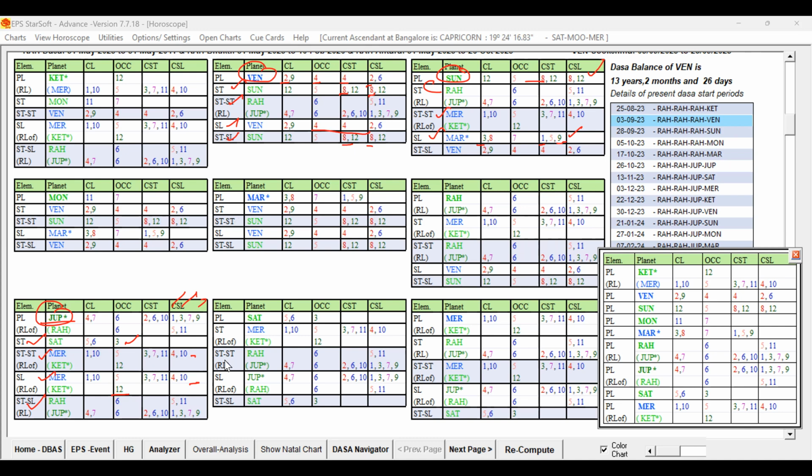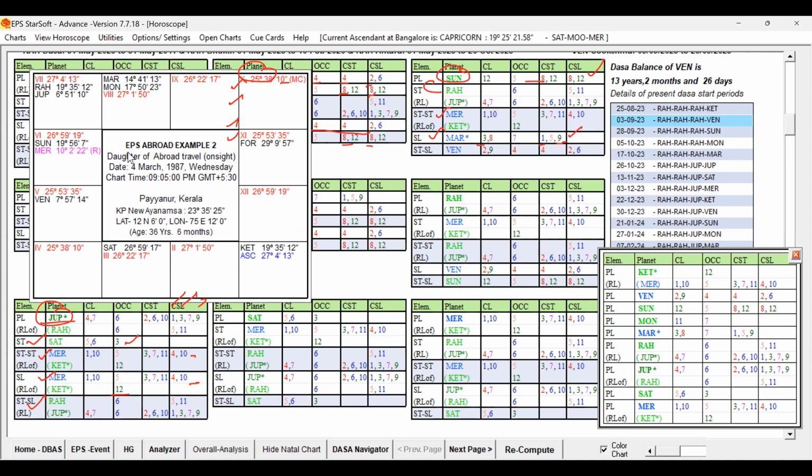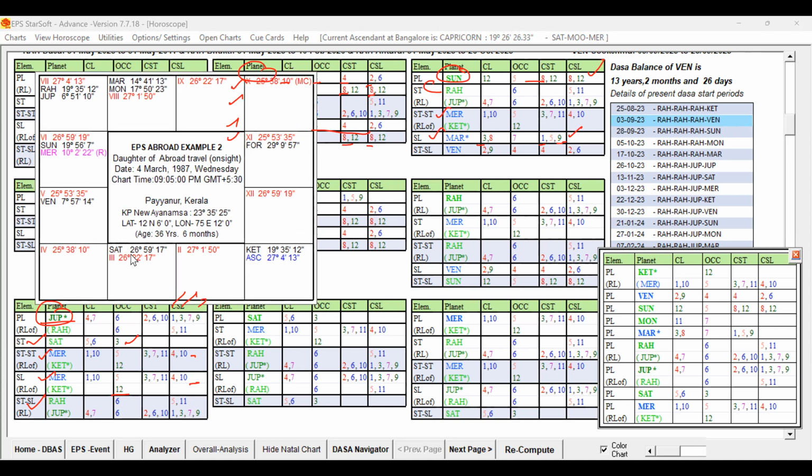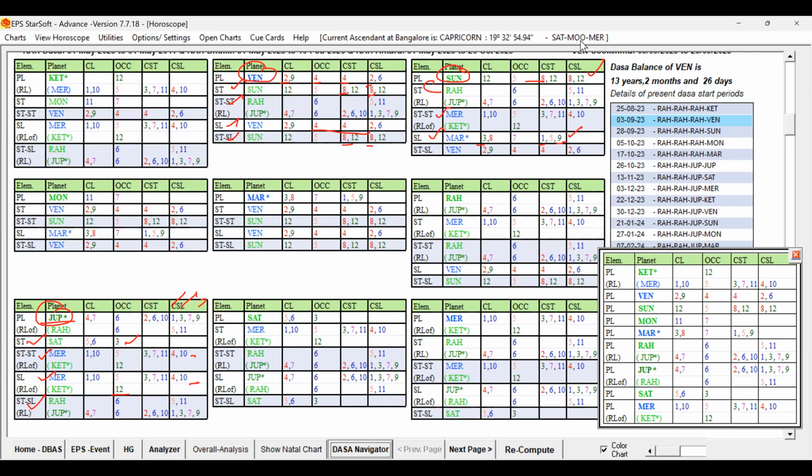Suppose if you look at the birth chart, Jupiter is aspecting Saturn by ninth aspect. So that way Jupiter's favorable influence will be passed on to Saturn. And Jupiter is aspecting Ketu, that is representing Mercury. So the good key planet Jupiter, the free planet, is aspecting the star lord and sublord and passing its ruler link. So that way it is supportive. So destiny is promising, and 12 sublord also promising, and 9 sublord also promising.